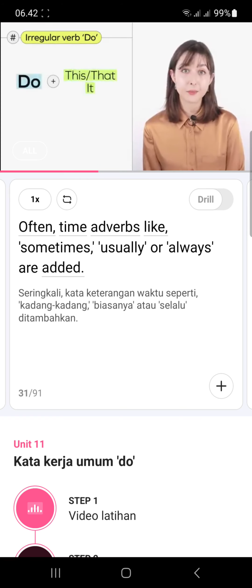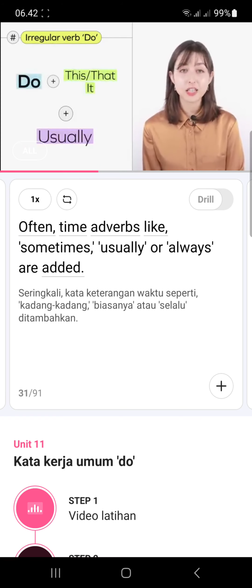Often, time adverbs like sometimes, usually, or always are added. And other time expressions can be added like in the morning, in the afternoon, and at night. When do you answer emails? I usually do that in the morning. Here, do that is replacing the action answer emails.